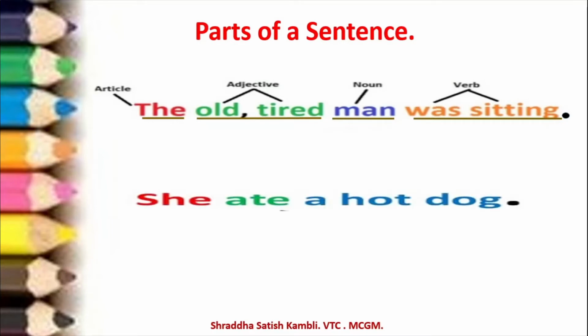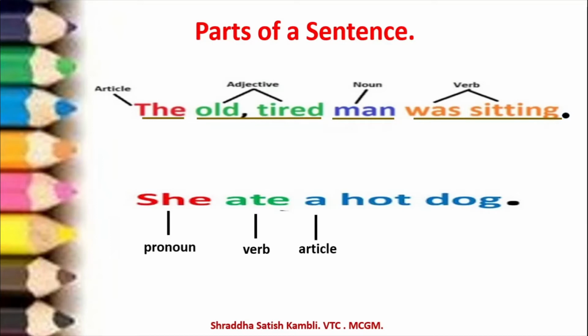So, she ate a hot dog. Now this sentence can be a little confusing. It is not as easy as you think it is. So she here is the pronoun. Now in this particular sentence, she is the pronoun. Ate. So what is ate? Ate is the verb. What about a? So a is the article.